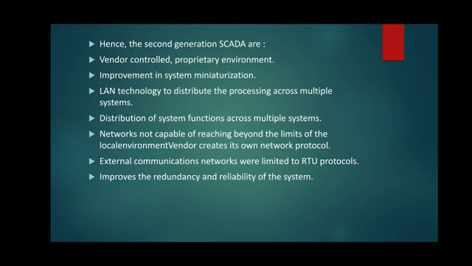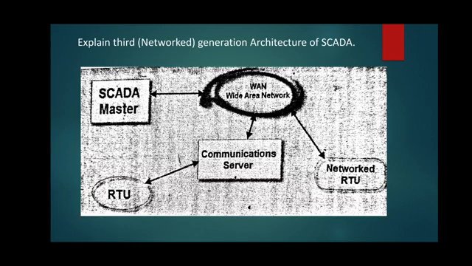So here, second generation SCADA we can summarize as vendor control, proprietary environment, improvement in system, miniaturization, LAN technology to distribute the processing across multiple systems, distribution of system functions across multiple systems, networks not capable of reaching beyond the limits of the local environment.